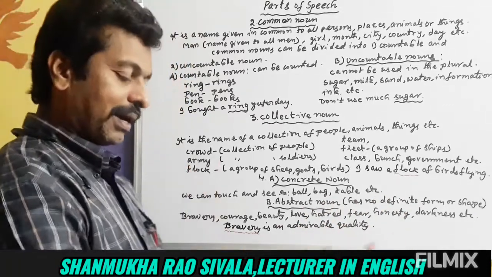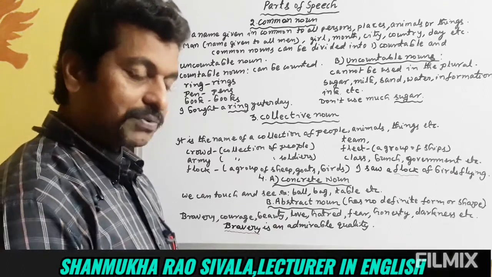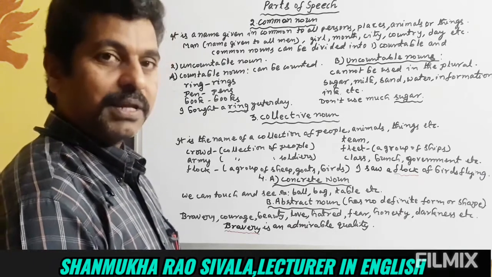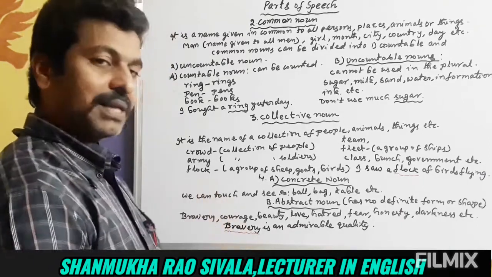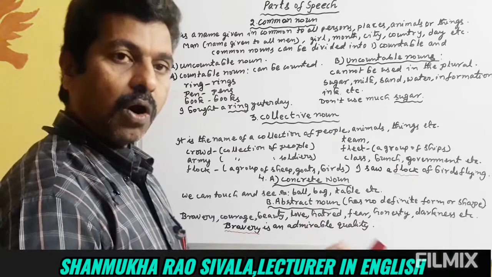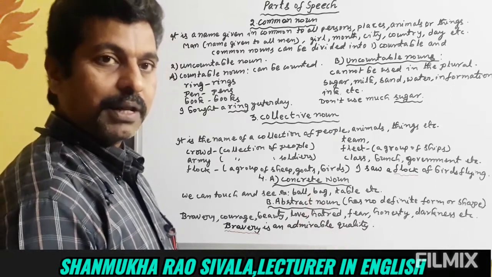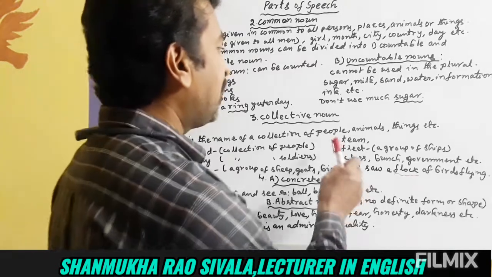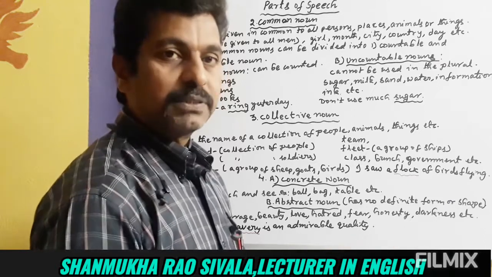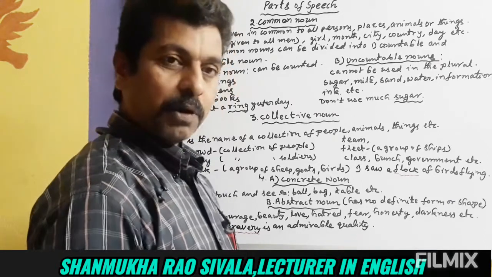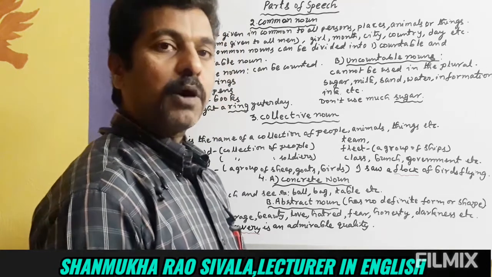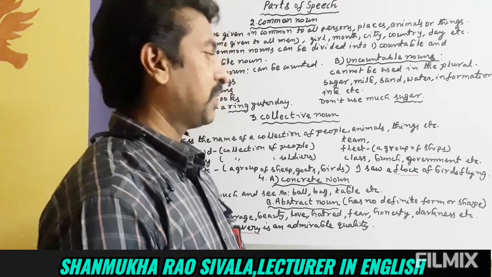And army, a collection of soldiers. A particular name is given to a collection of soldiers, so the name is army. Similarly, flock. Flock means a collection of sheep, goats or birds. For a collection of sheep or goats or birds, we have given a particular name, that is flock. And team, a collection of players. Fleet, a group of ships. Class, a group of students. Bunch, a group of keys.